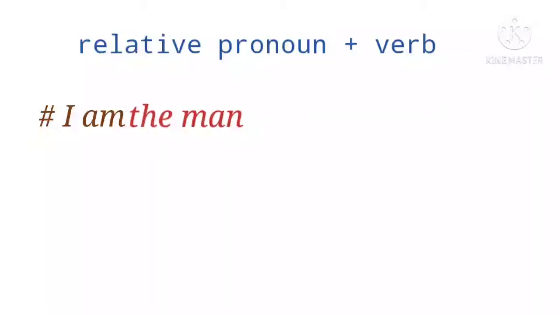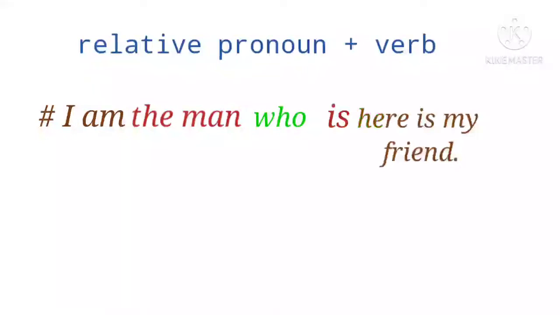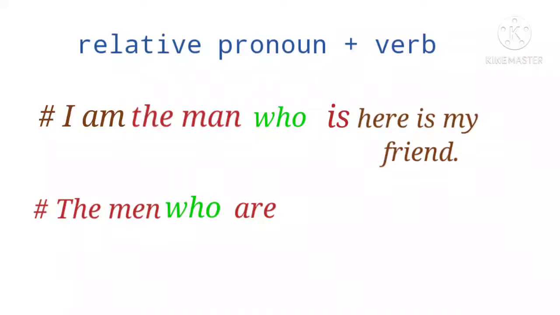And our second rule is relative pronoun and the verb. In this case, the verb to be used only depends on that noun that is placed before such a relative pronoun. So with the help of these two examples, it is clear that the verb to be is placed only depending on the noun placed before the relative pronoun.